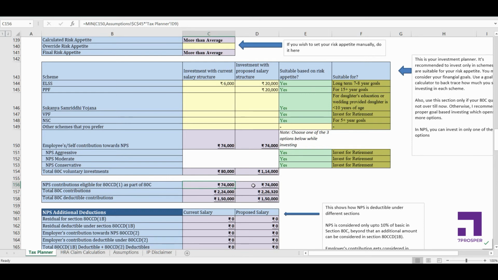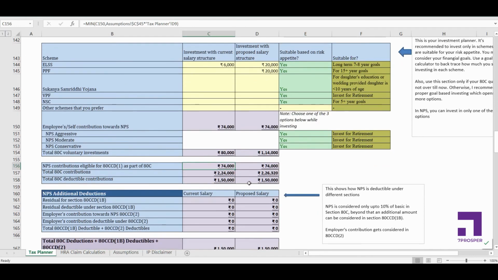There's a limit to that, right? Beyond 10% of basic salary can't be considered in ETC. Beyond that you have to consider it in section ETCCD 1B. So the total contribution I was doing towards NPS is 74,000, and the part that can be considered for ETC is again 74,000. So this must be less than 10% of basic, that's why it can be considered fully here.